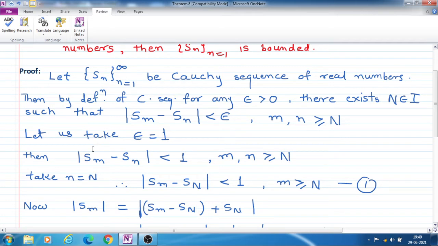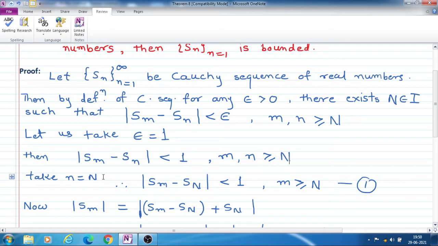Now if we take value of epsilon equal to 1, then this statement becomes mod Sm minus Sn is less than 1 for m and n greater than or equal to capital N. You understand that this is not for all terms, not from first term S1, S2, S3 like that, but terms from n equal to capital N. So S capital N, S capital N plus 1, S capital N plus 2.